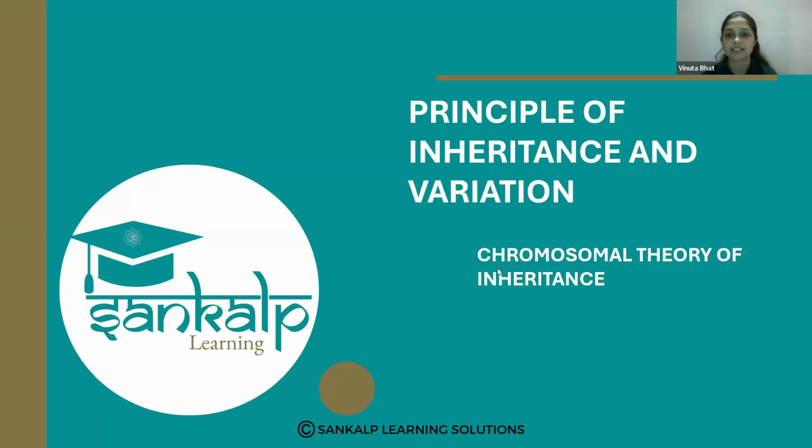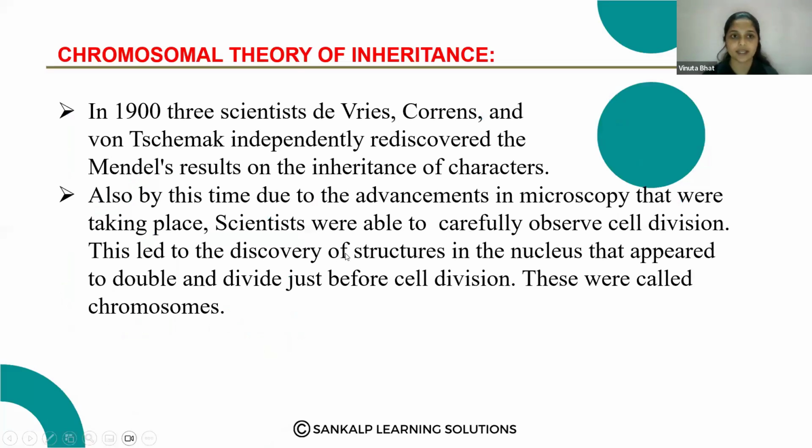From this chapter, let's study the chromosomal theory of inheritance. So what is this chromosomal theory of inheritance? In 1900, three scientists, De Vries, Correns and Tschermak, independently rediscovered Mendel's results on the inheritance of characters. Mendel proposed the laws of inheritance, and these were rediscovered by these three scientists.